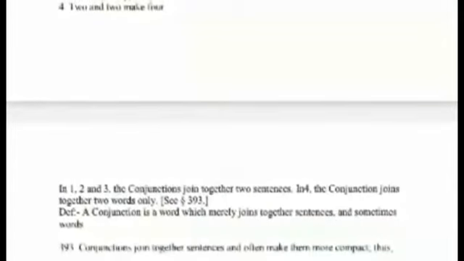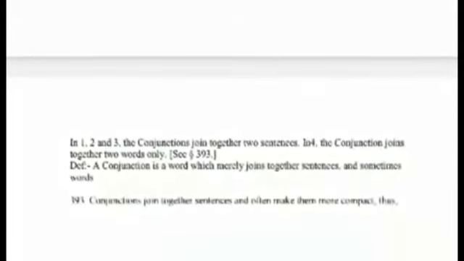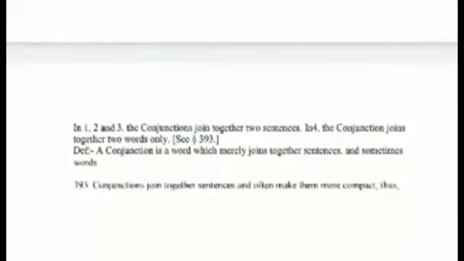Today's topic is the conjunction. Definition: a conjunction is a word which merely joins together sentences and sometimes words. Here are some examples. God made the country and man made the town. Two and two make four.